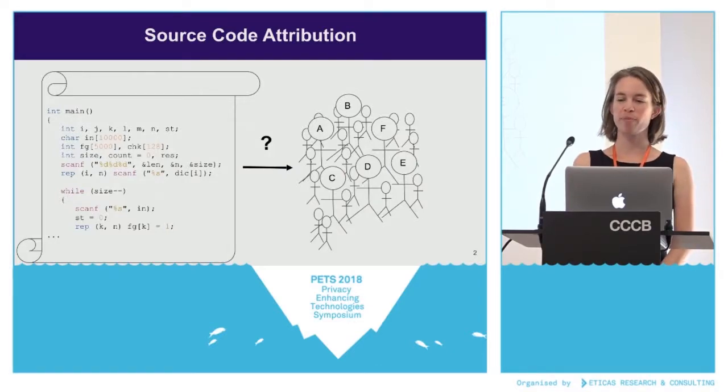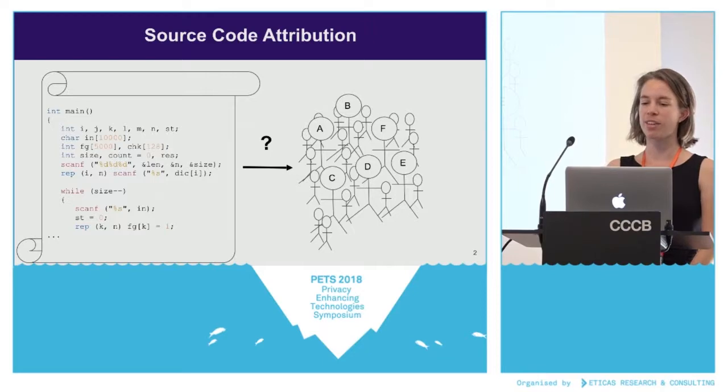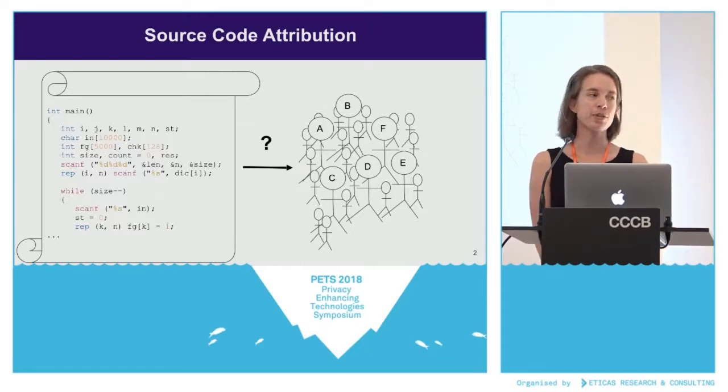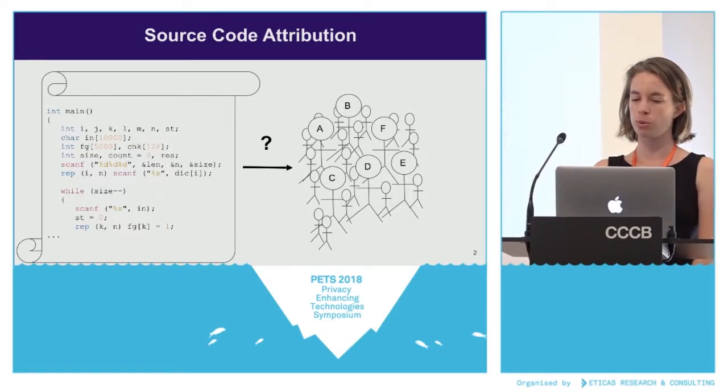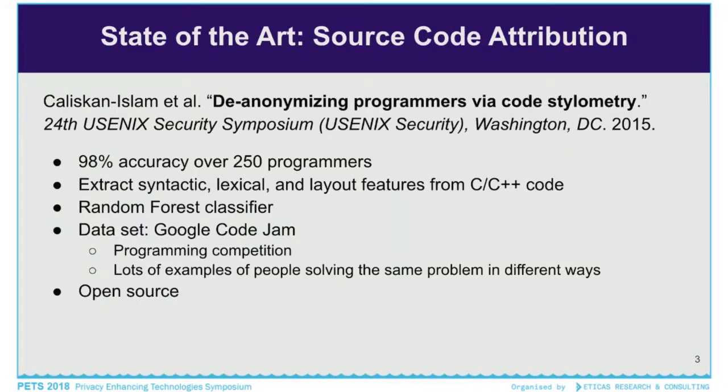So let's say you have some code and you want to know who the author is. So you might compare the coding style of the code you have against a set of code where you do know the author. And you say that the unknown code is written by the person whose coding style most matches it. And that's source code attribution. Previous research has achieved high accuracy on this kind of problem.